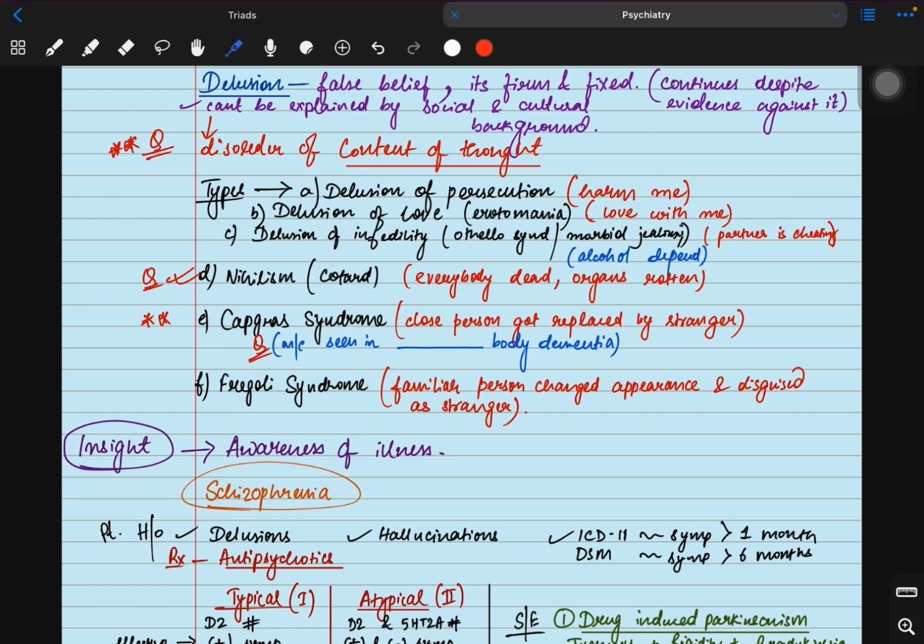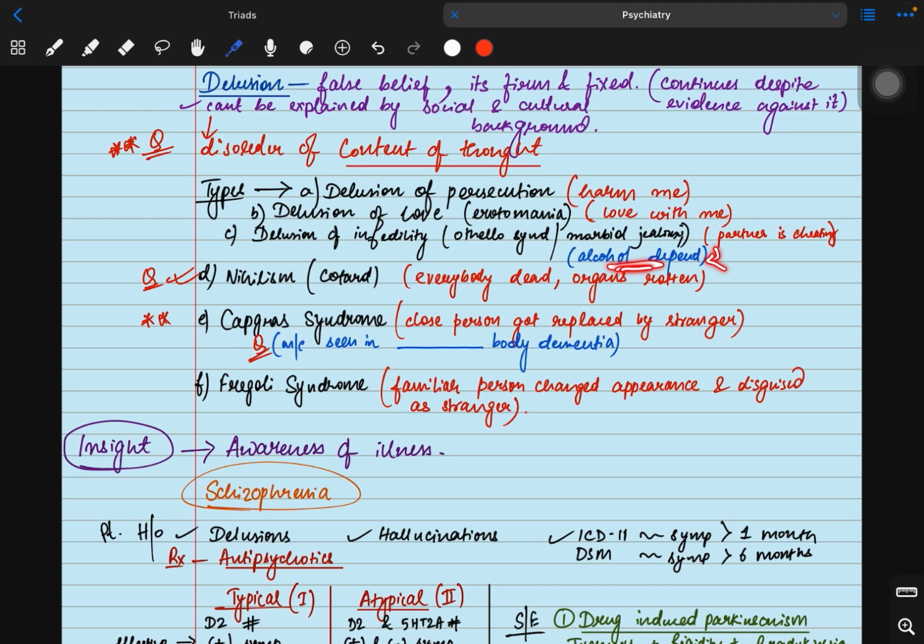Delusion of infidelity, which is also called Othello syndrome or morbid jealousy, mainly males have it. The patient will think the partner is cheating on him. And morbid jealousy happens when the patient is having alcohol dependence also.